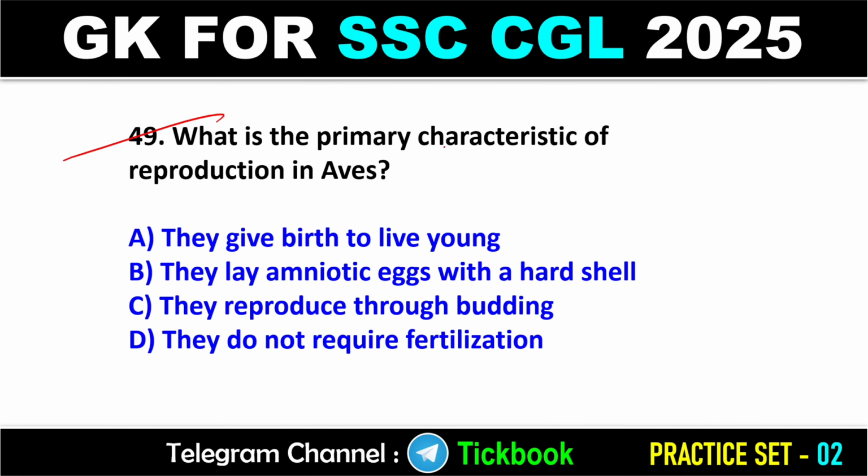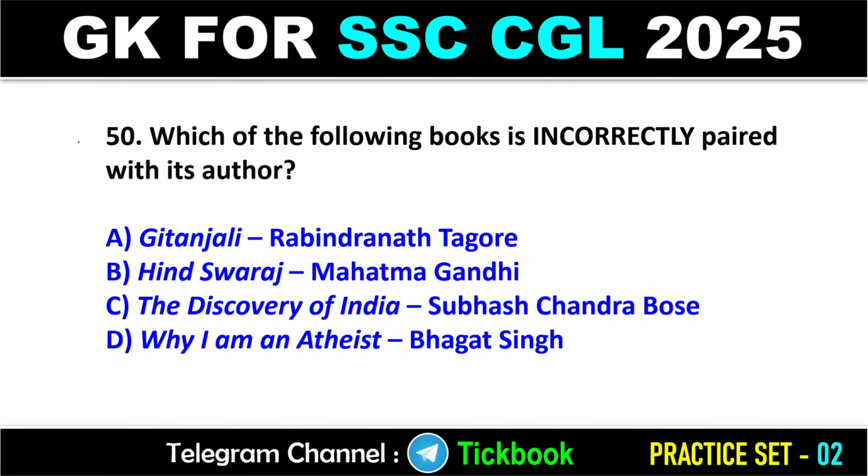49. What is the primary characteristic of reproduction in aves? Option number B is the right answer. They lay amniotic eggs with a hard shell. 50. Which of the following books is incorrectly paired with its author? Option number C is the right answer, The Discovery of India. Actually, The Discovery of India is authored by Jawaharlal Nehru.